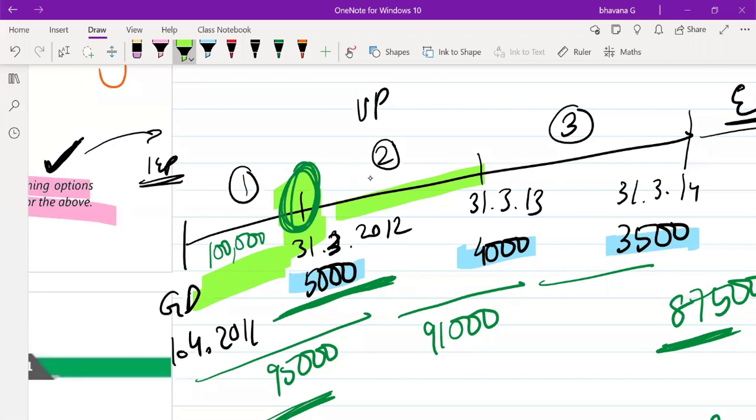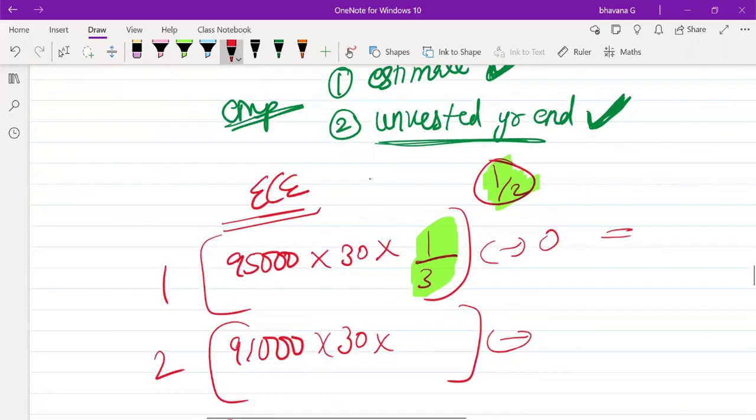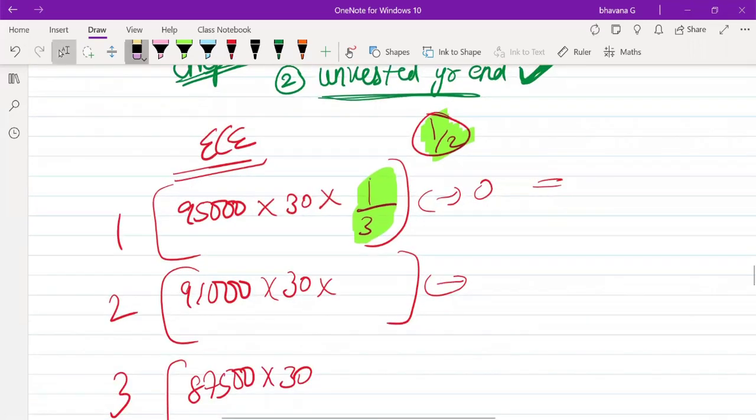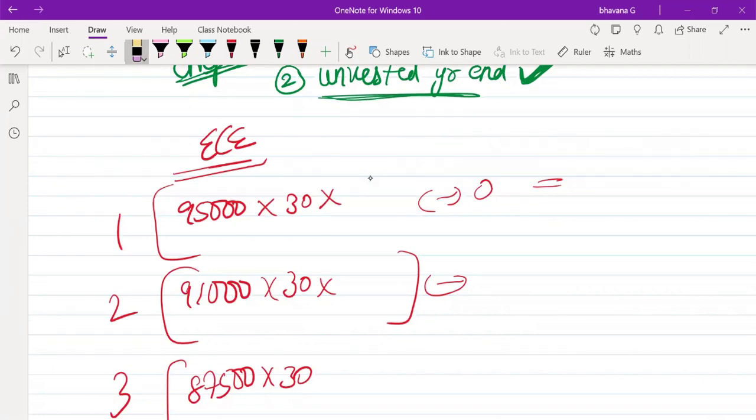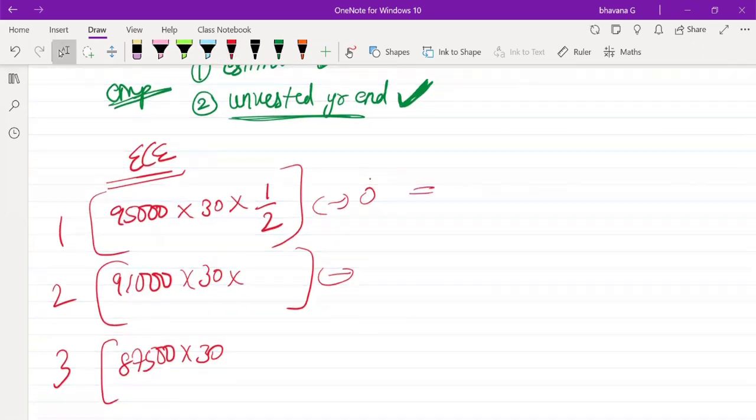Suppose you complete your target by next year according to your estimate, then your vesting period will not be 3 years. Your vesting period will complete by 2 years itself. That is why here you don't take 1 by 3; you move on with a positive mindset, because at the year end you're only creating year end 1. When you are at year end 1, you don't know what is going to happen in the further years. So you move on with a positive mindset that next year we will complete. So your vesting period is 2 years only, out of which 1 year has been completed. Is this concept clear? Please let me know.